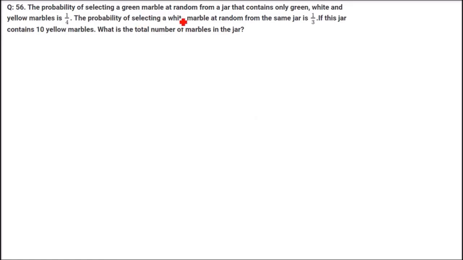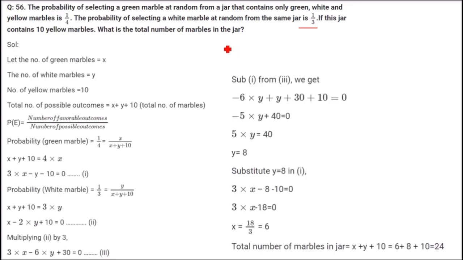The probability of selecting a green marble at random from a jar that contains only green, white and yellow marbles is 1 by 4. The probability of selecting a white marble at random from the same jar is 1 by 3. If this jar contains 10 yellow marbles, what is the total number of marbles in the jar? So how do we do it?